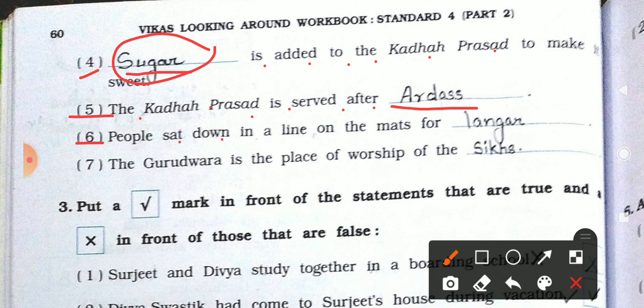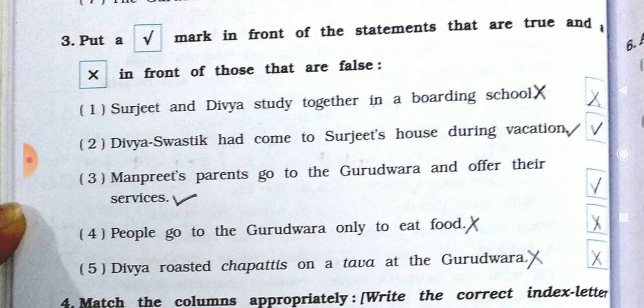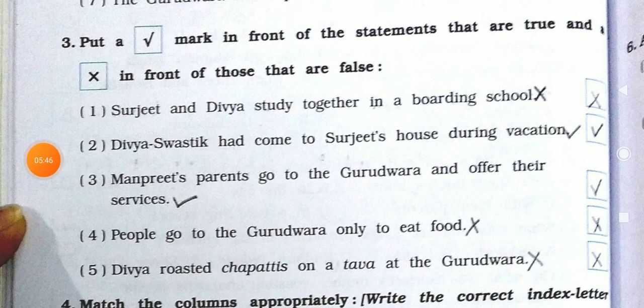Number 6, people sat down in a line on the mats for langar in the Gurudwara. Number 7, the Gurudwara is the place of worship of the Sikhs. Which people? Sikh people. Now after this, see the third question, right or wrong.